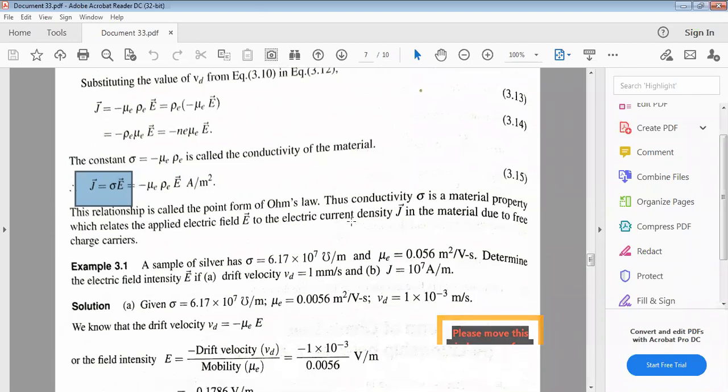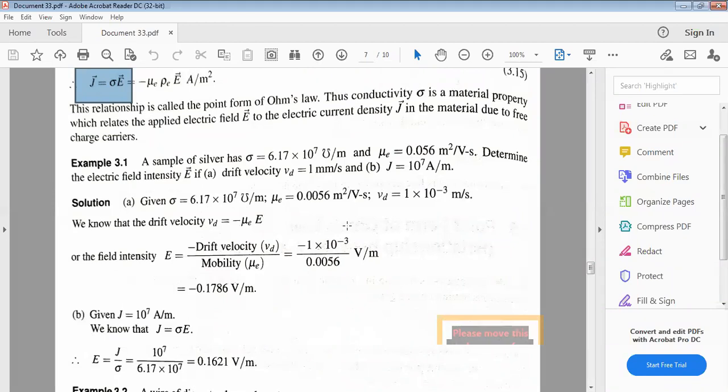See here one example. A sample of silver has sigma equal to 6.17 into 10 power 7 ohm per meter, and mu e equal to 0.056 meter square per volt second. Determine the electric field intensity E and drift velocity Vd when J equal to 10 power 7 ampere per meter square. As per the given data, sigma is the conductivity of the silver, and we have mobility and drift velocity. We know that drift velocity Vd equal to minus mu into E, right? From that, electric field intensity E equal to drift velocity by mobility.